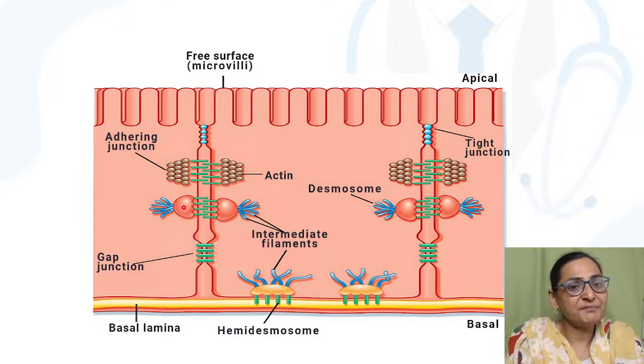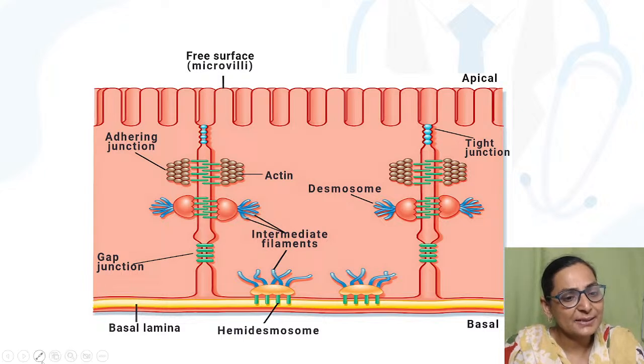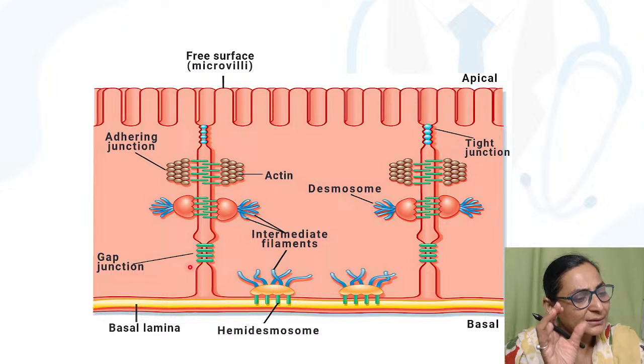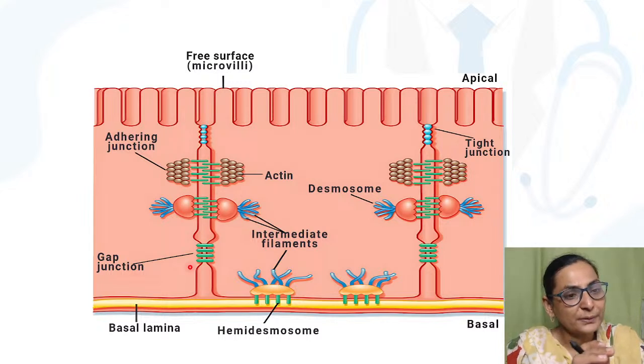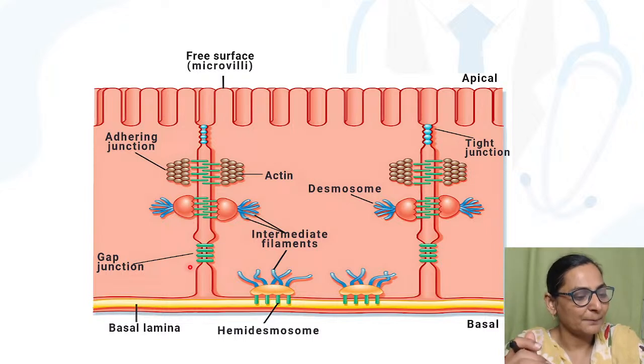Right? Both of them are different. Intercellular junctions and intercellular communications, both are different. Now these intercellular junctions are what? These help in the attachment of one cell to another. They help in the attachment of one cell to another, or they help in the attachment of the cell to the underlying basal lamina.